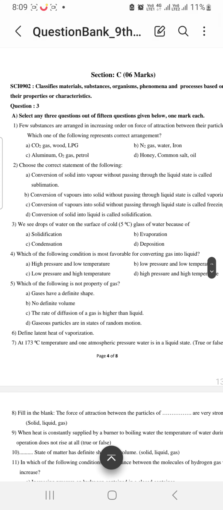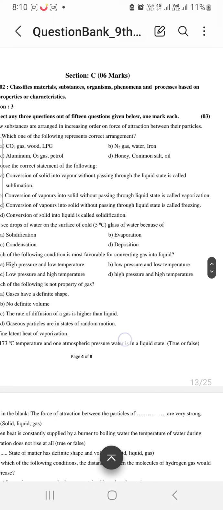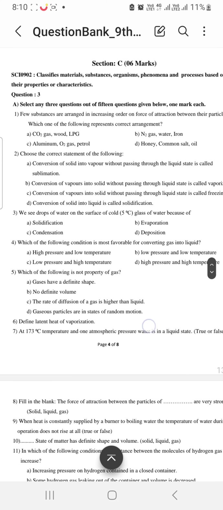Choose the correct statement of the following. First we will see, conversion of solid into vapor without passing through the liquid state is called sublimation. Second, conversion of vapors into solid without passing through the liquid state is called vaporization.